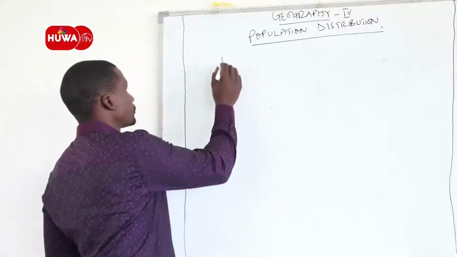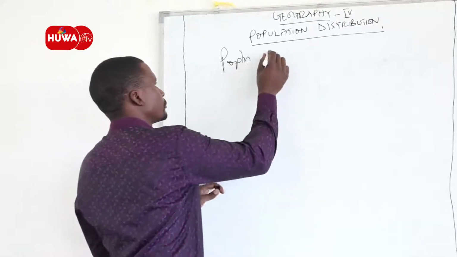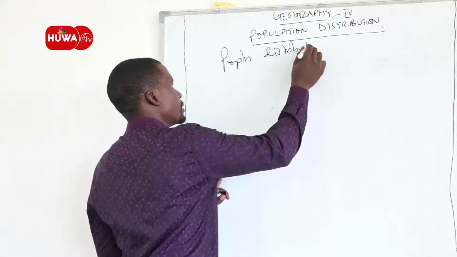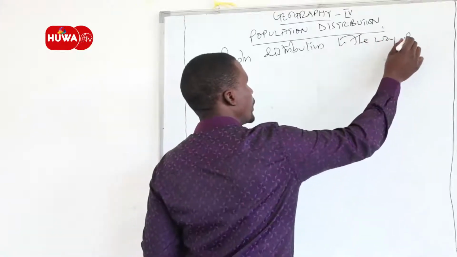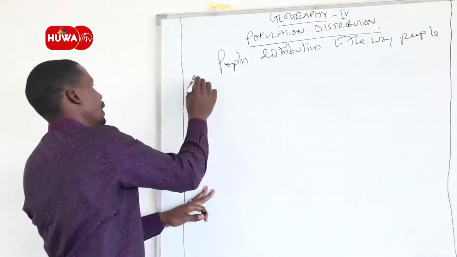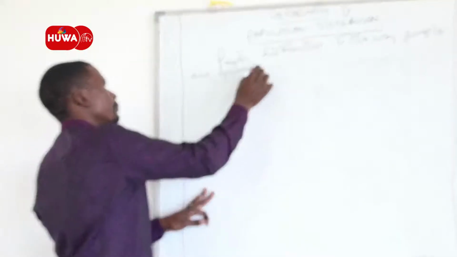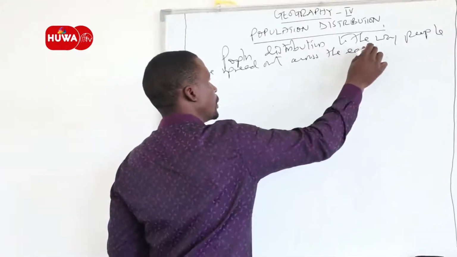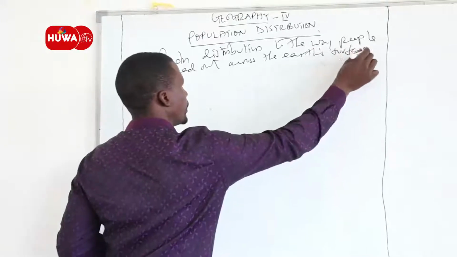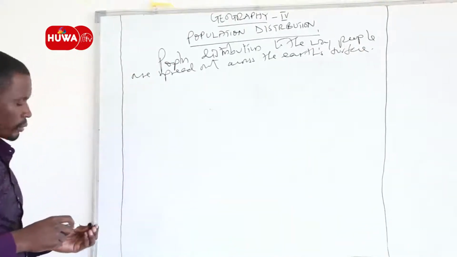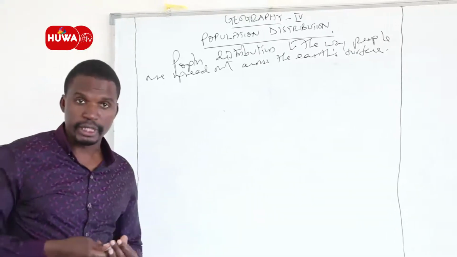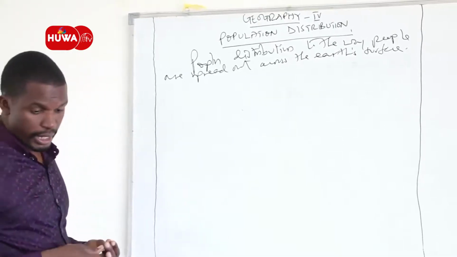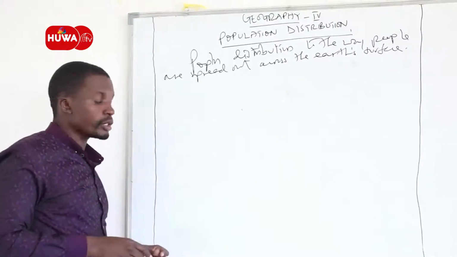Population distribution, we say, refers to the way people are spread out across the earth's surface. That is how you can define population distribution. That is the first definition. Or in other words, you can say it refers to the way people are spread out on the land.